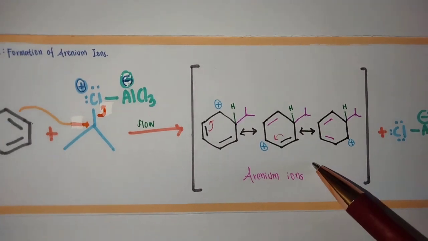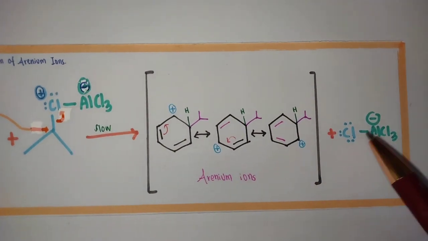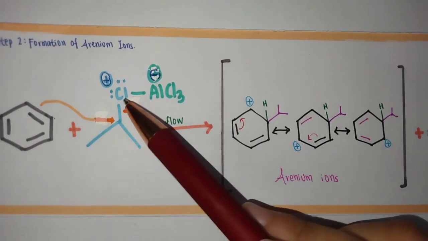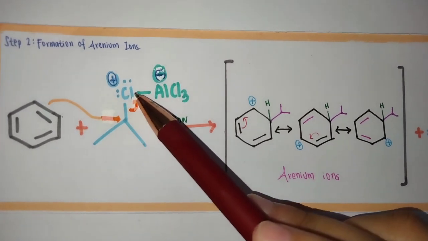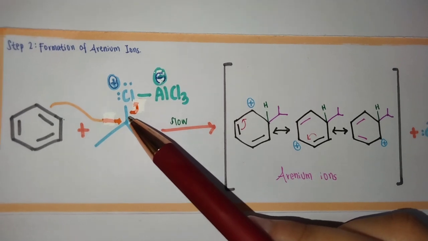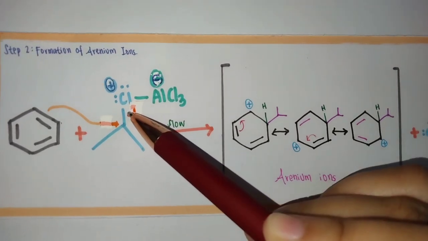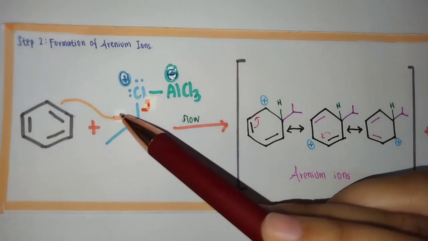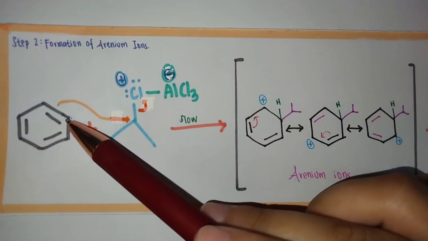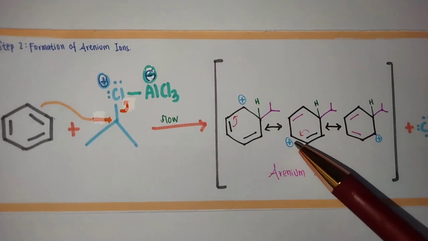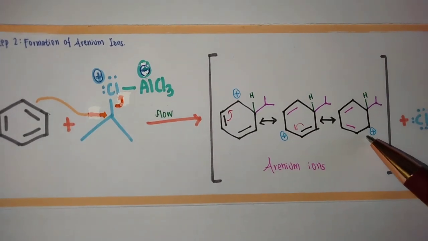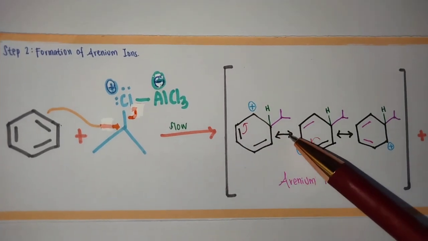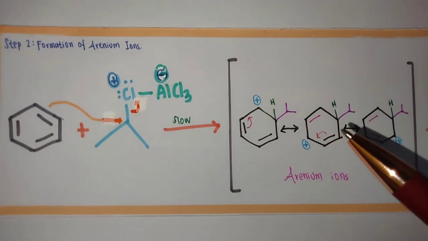Because the bond between carbon here and chlorine here is broken, it separates. So both of the electrons will be pushed toward the chlorine, while this structure will attach to this carbon like this. So there will be 3 resonance structures. And remember, we must draw this square bracket and this kind of arrow to show they are resonance structures.